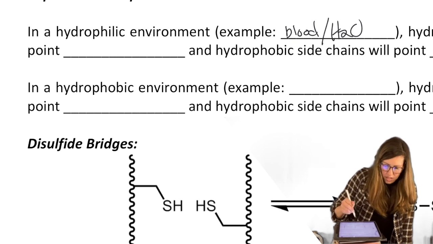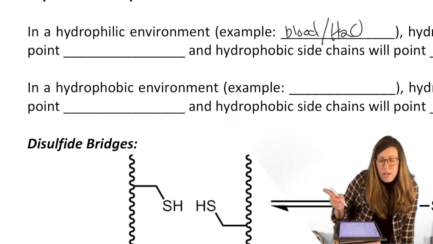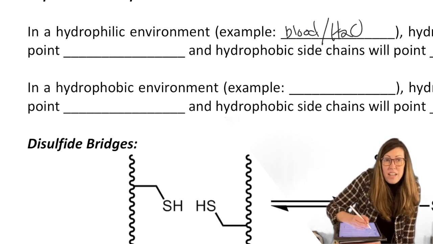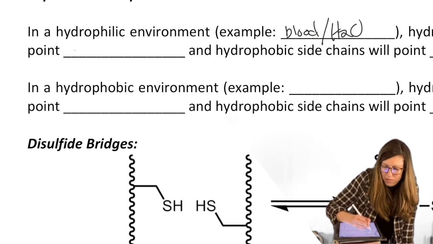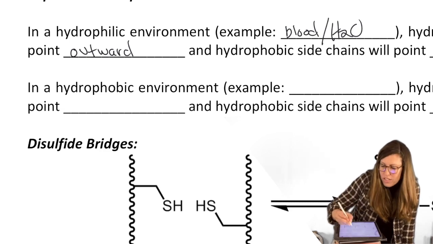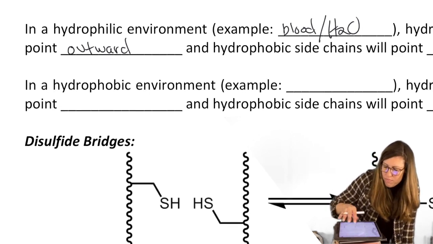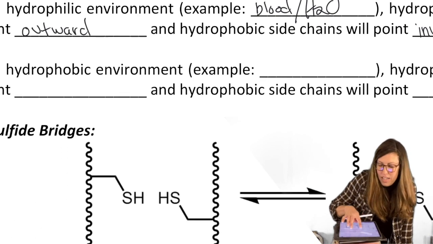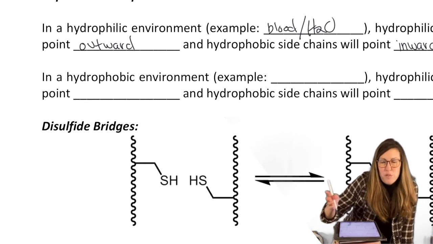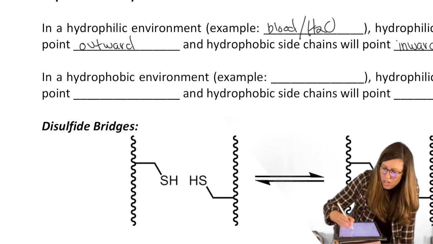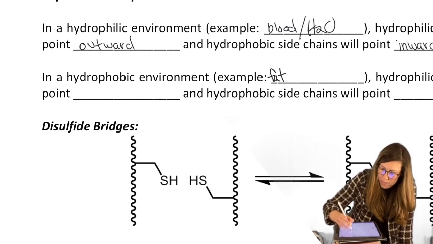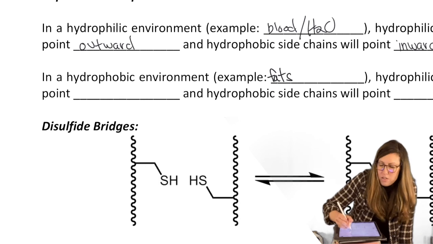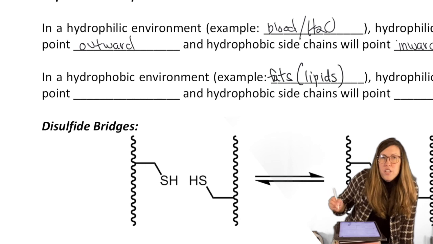Okay, so in other words, hydrophilic environment, water, blood, because blood's aqueous. Your hydrophilic chains are quite happy to be immersed in that environment, so they point out to interact with it. While your hydrophobic side chains, not so much, they're going to point in. You take that same protein, put it in a hydrophobic environment, like an organic solvent, but in the body we do have lipids, right? So something nonpolar, so fats, cell membranes, etc. You're going to have the opposite.